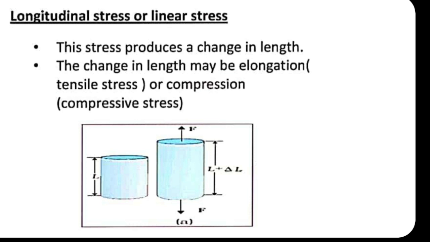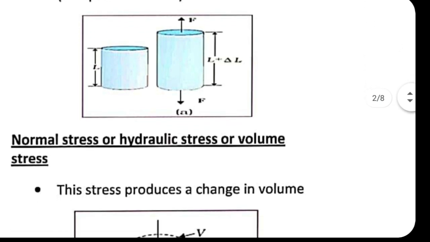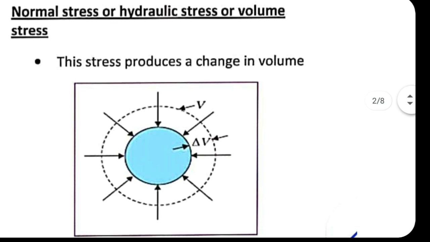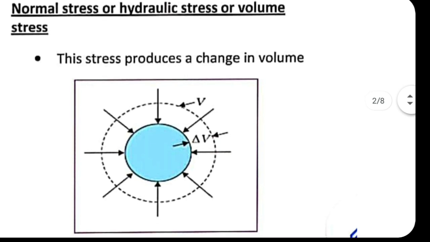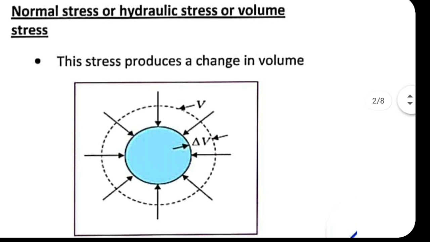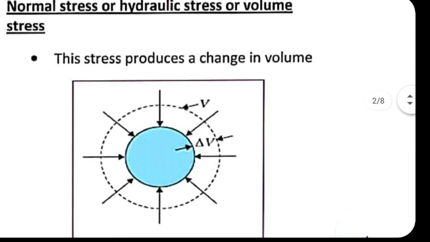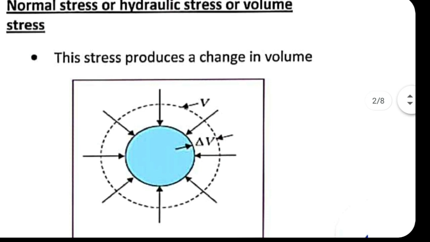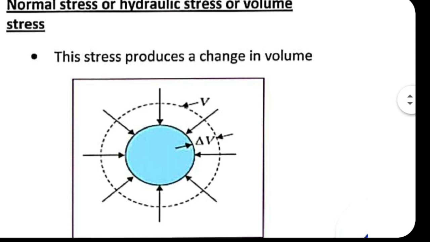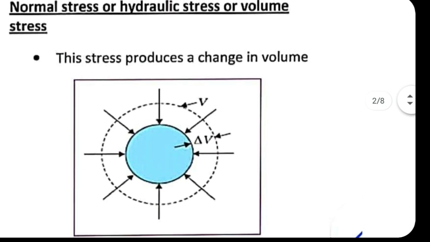So generally, longitudinal stress is the stress developed when the deforming force produces a change in the length. Now the next term is normal stress or hydraulic stress. Normal stress means the stress developed is normal to the surface everywhere, so the applied force also will be normal to the surface everywhere. Such a stress produces a change in volume, and the associated stress we call normal stress or hydraulic stress.